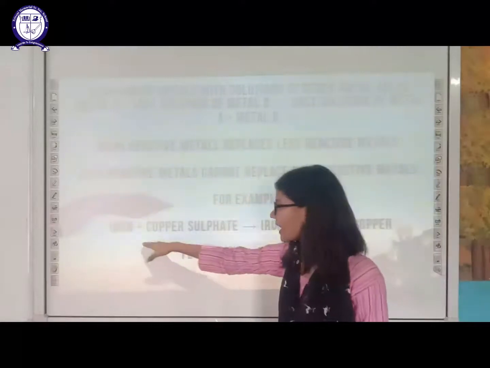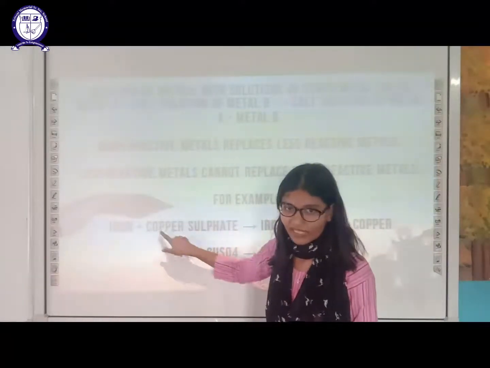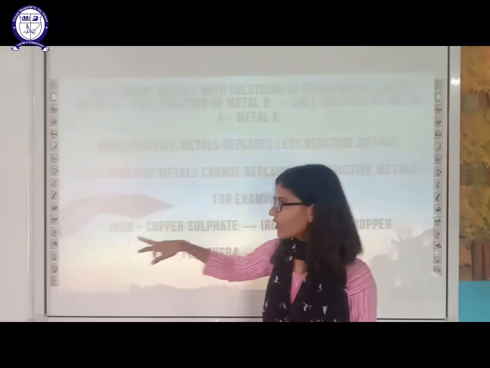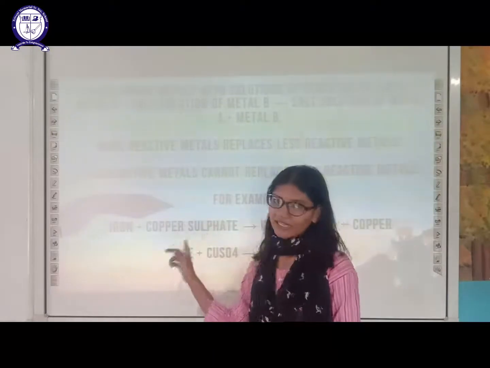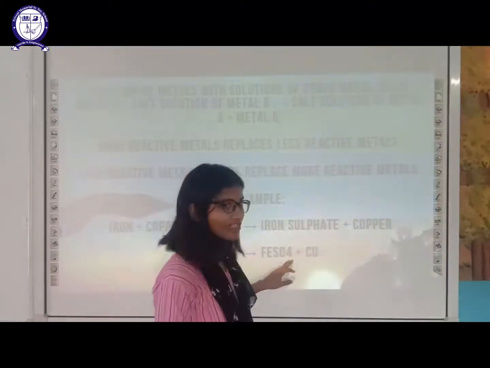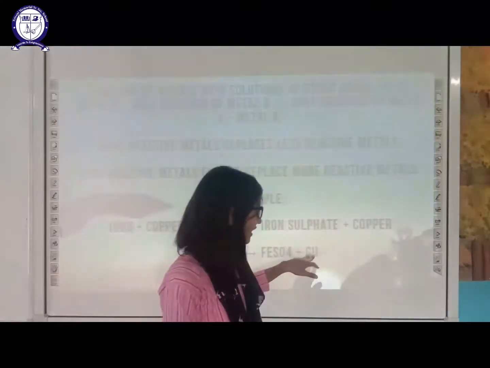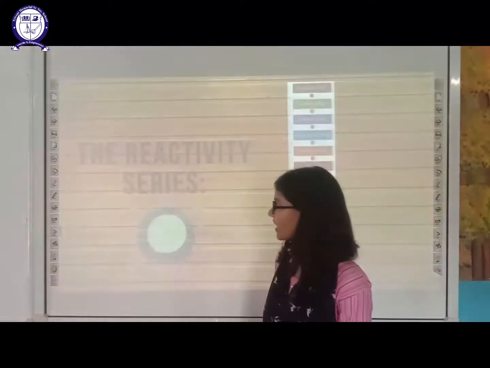For example, iron and copper sulfate. Iron is more reactive than copper. That's why iron will replace copper from the copper sulfate and it will form iron sulfate, also known as ferrous sulfate. It will form ferrous sulfate solution and release the copper. This is an example of a displacement reaction.